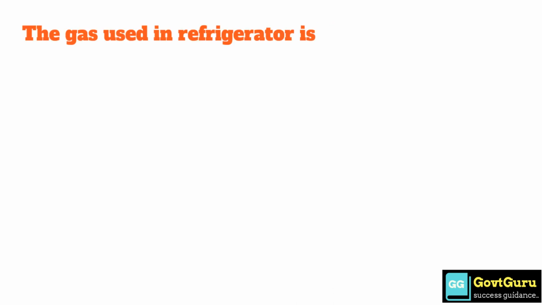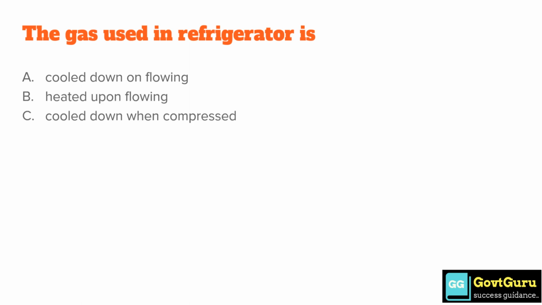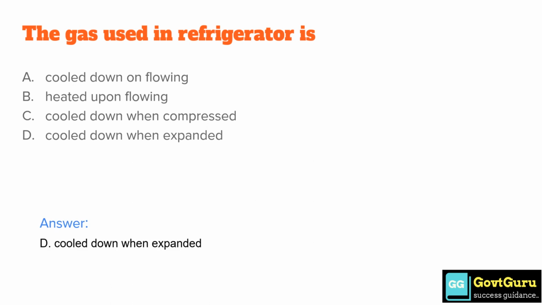The gas used in the refrigerator is option A, cool down on flowing, option B, heated up on flowing, option C, cool down when compressed, and option D, cool down when expanded. The answer is option D, cool down when expanded.